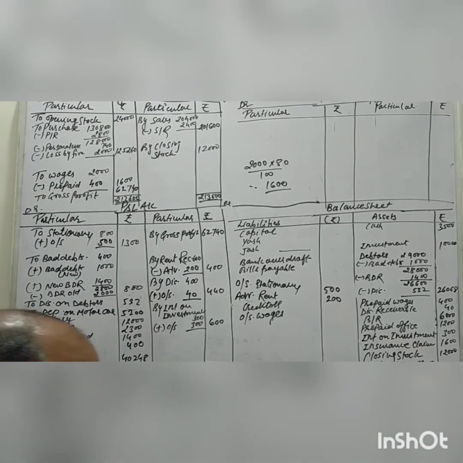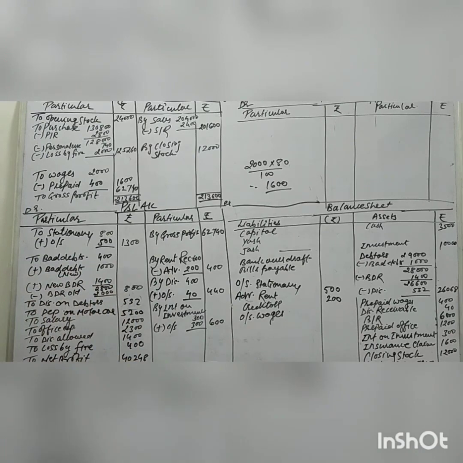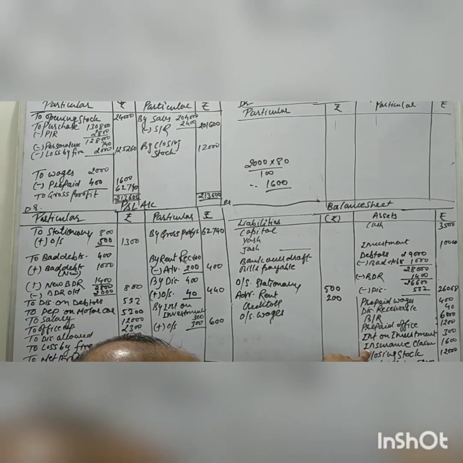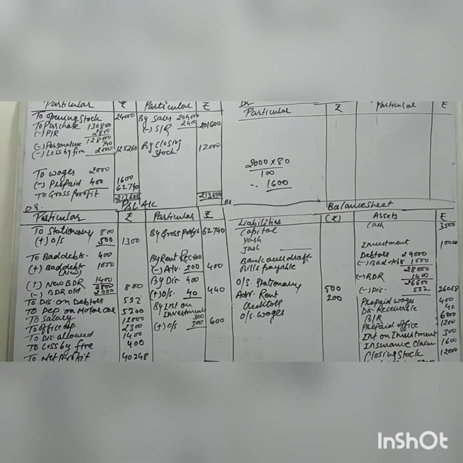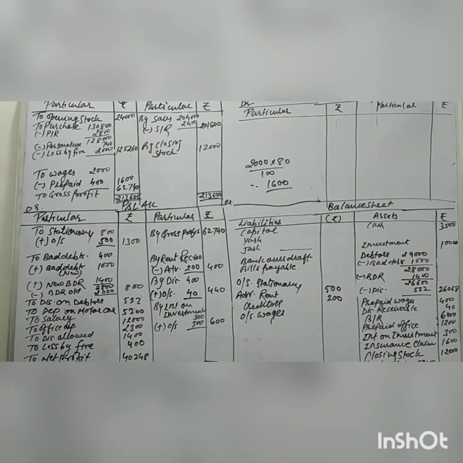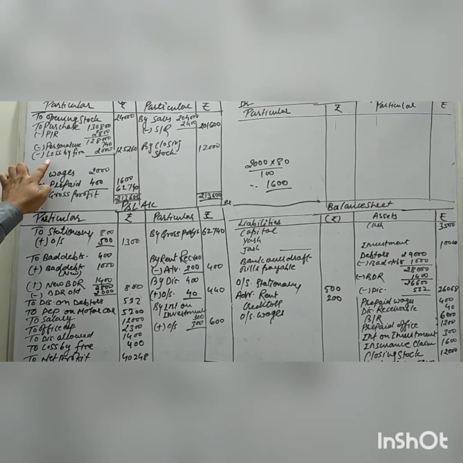Okay, now the company admitted only 1,600. You can see the 1,600 in the balance sheet asset side, insurance claim 1,600. So here we can say that this adjustment basically has three effects. I'm telling you once again, the first effect is deducted from the purchase, loss by fire. Basically we have